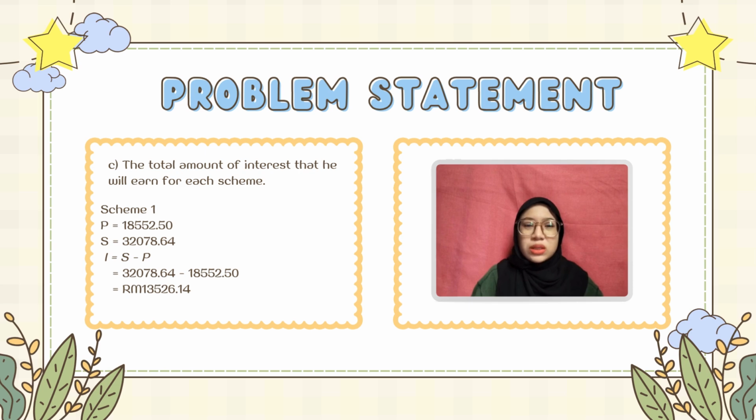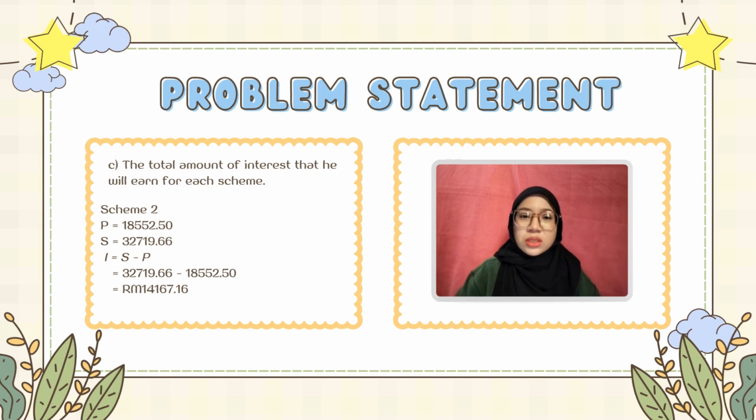Question 1, Scheme 1. The principal given is 18,552.50 and the accumulated amount given is 32,078.64. To find the interest earned, we need to use the accumulated amount minus principal formula. So it will be 32,078.64 minus 18,552.50. So the interest earned is 13,526.14.